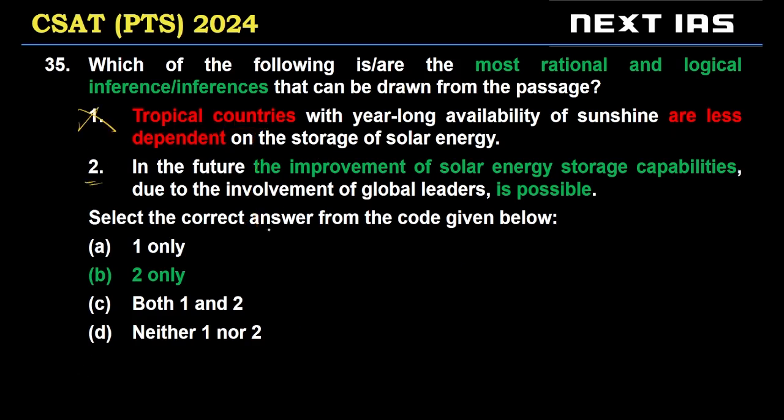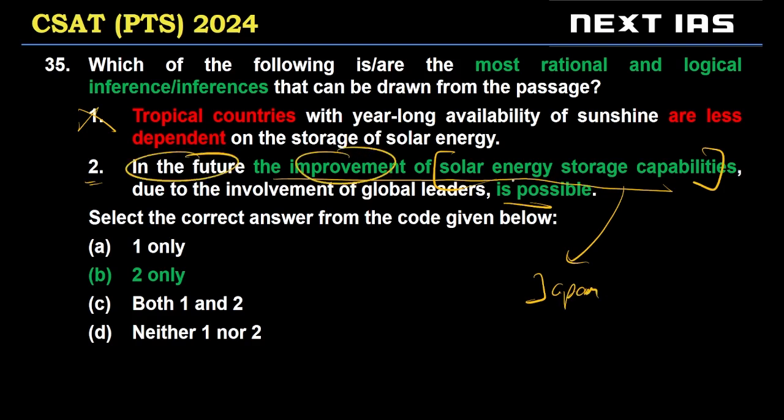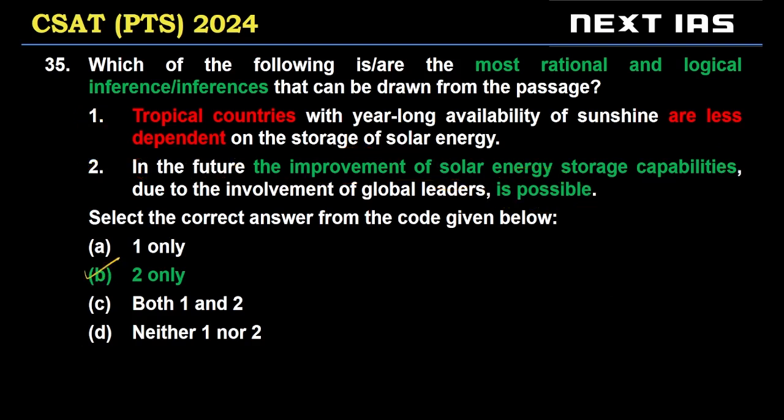Two, in the future, the improvement of solar energy storage capabilities is possible. So this solar energy storage capability is being pursued by Japan. So in the future, this improvement is possible. Statement 2 is a valid inference. Right.